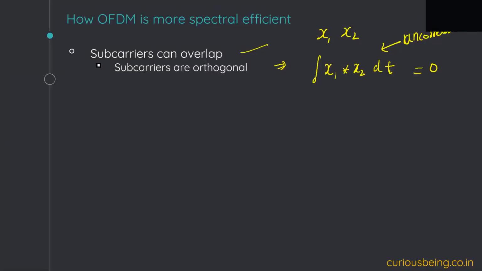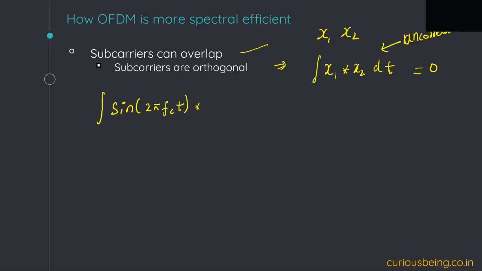Let's put this point in our case. Let's say the first subcarrier is sine 2 pi fc t.